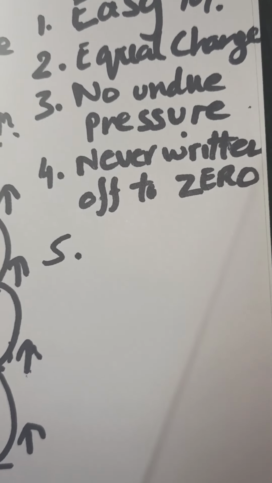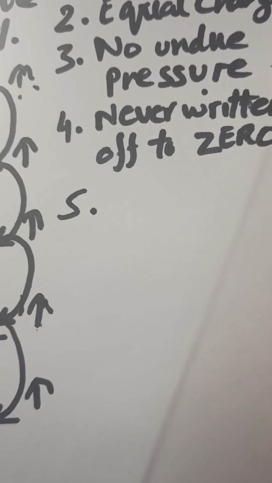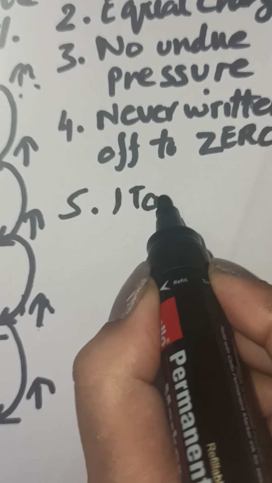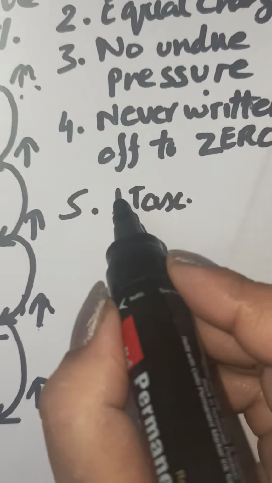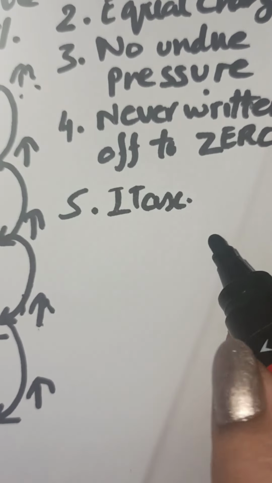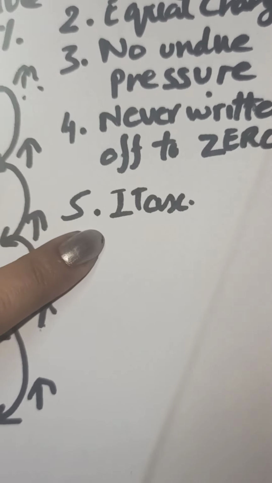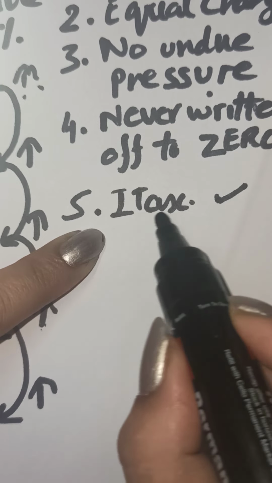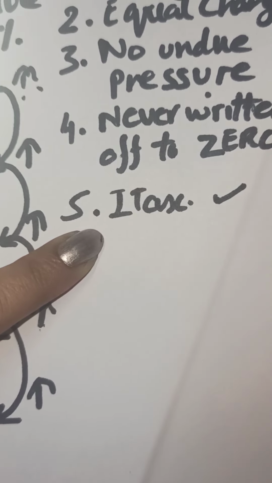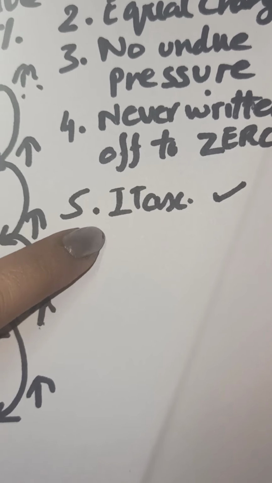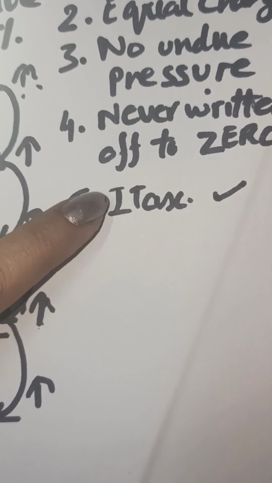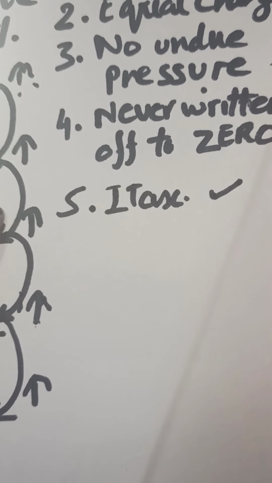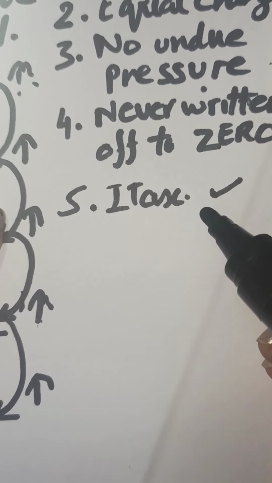Then the fifth merit of this method is it is an approved method by income tax authorities. It is approved by the income tax authorities. When you charge depreciation according to the income tax, this method is approved, whereas the straight line method is not approved. The taxation is permissible according to the Tax Regulation Act. The depreciation that is permissible is according to the diminishing balance method, not the straight line method.